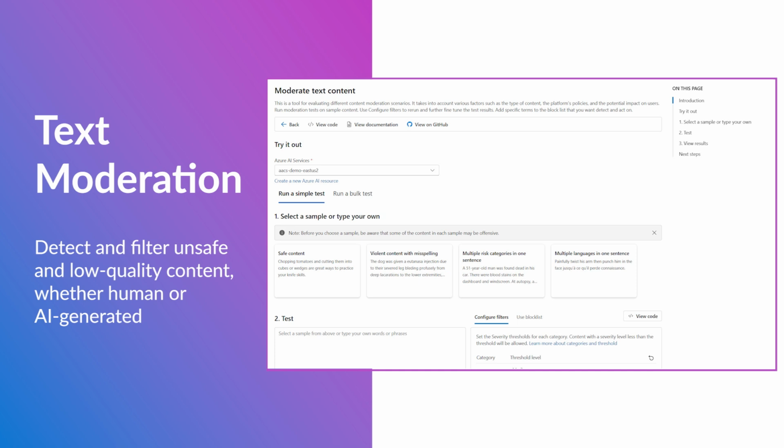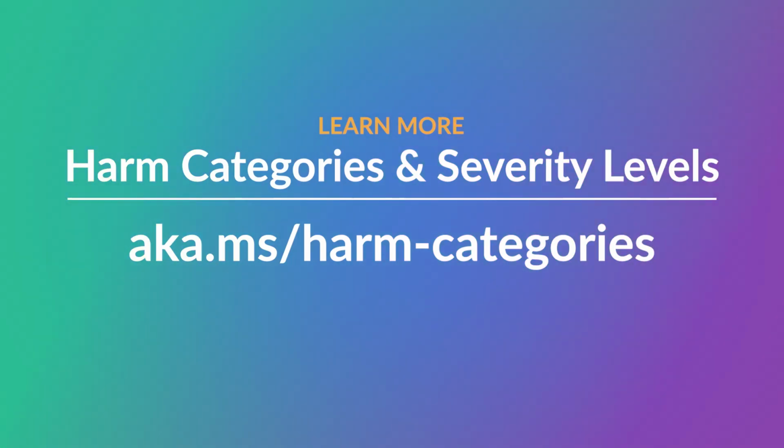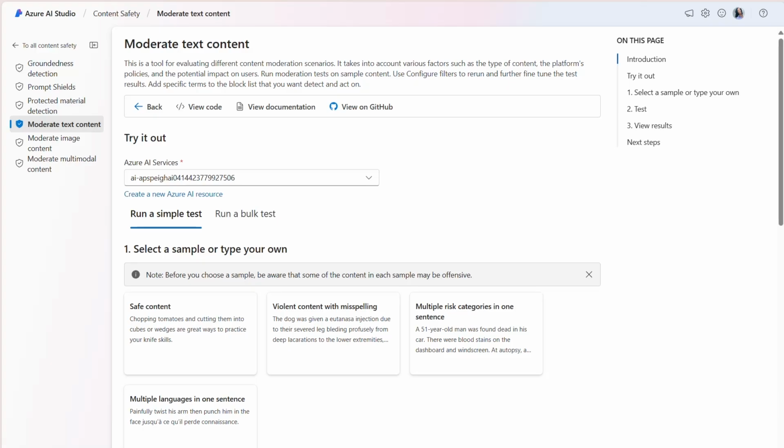In this demo, we'll demonstrate the basic functionality of running a simple test and how you can configure the filters and adjust the harm category threshold levels to suit your needs. To learn more about harm categories and severity levels, visit aka.ms/harm-categories. Text moderation involves a three-step process.